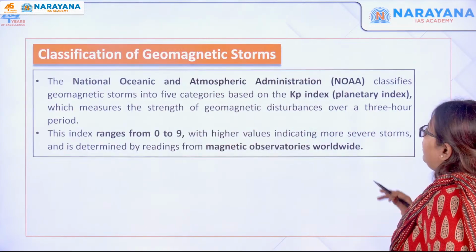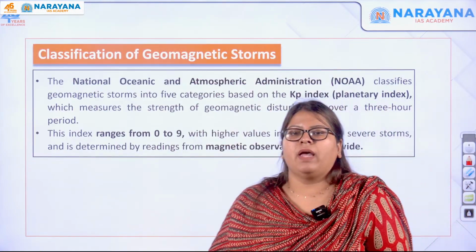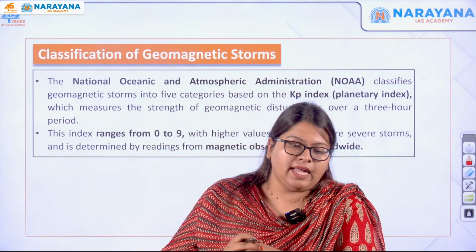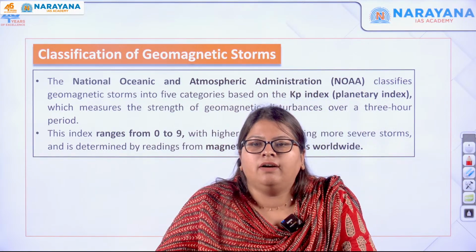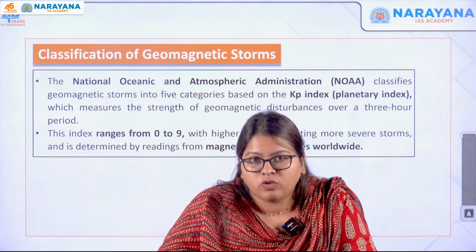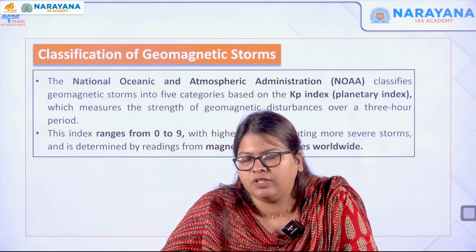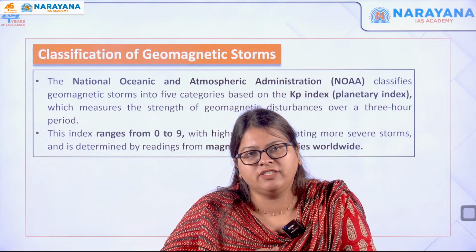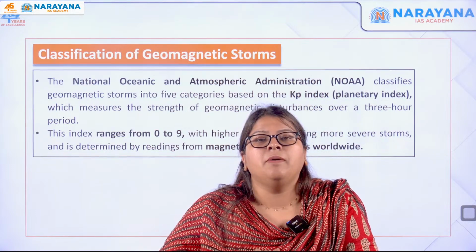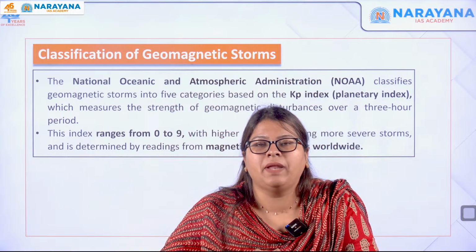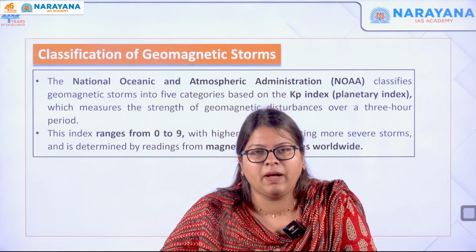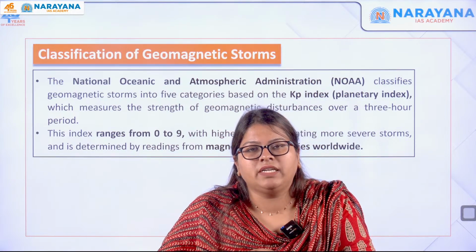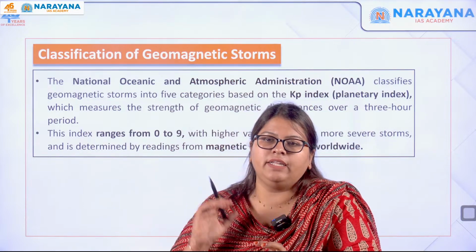The next topic is classification of geomagnetic storms. This has been given by NOAA, that is the National Oceanic and Atmospheric Administration. They have classified these geomagnetic storms based on severity by using an index called the planetary index, indicated by the term Kp.